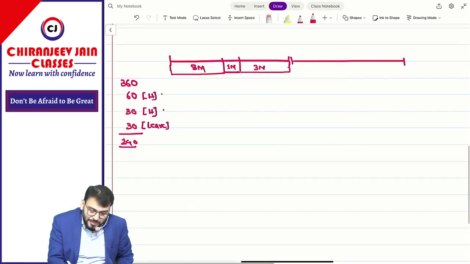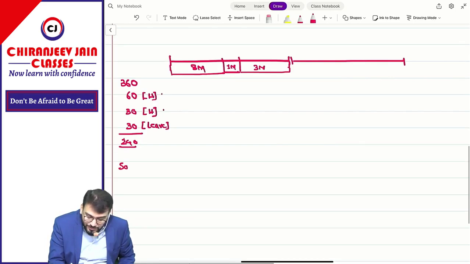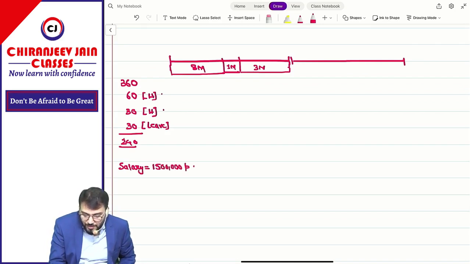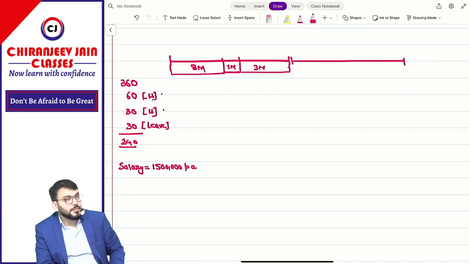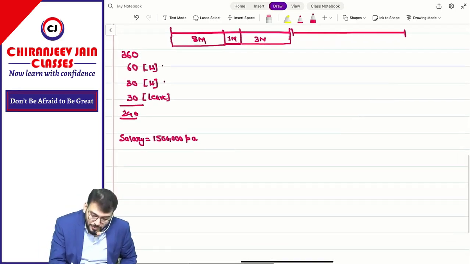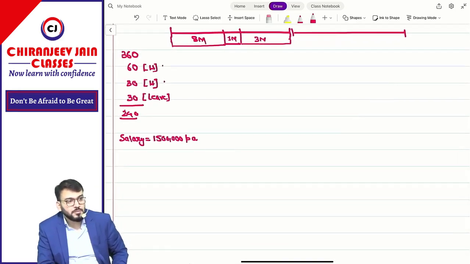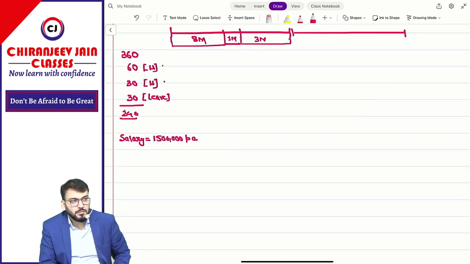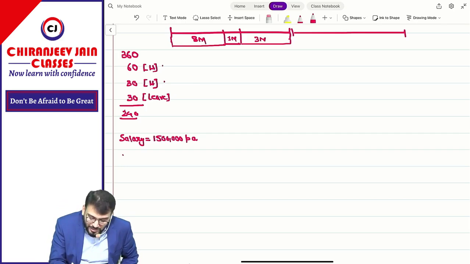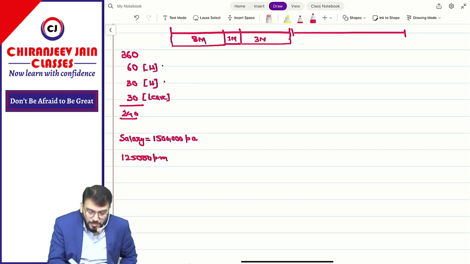Now, whenever agreement is done, so salary, let us assume salary was decided. Let us assume 15 lakh per annum. So divide by 12, how much per month? 1 lakh. So can I say, we can say 1,25,000 per month. Per month.